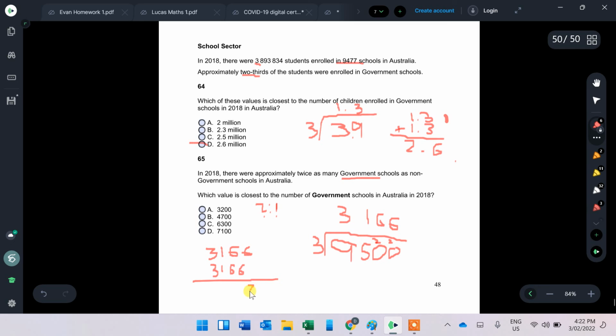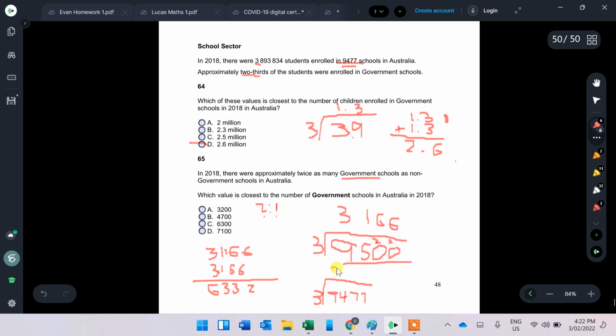6 plus 6 is 12, plus 1, 13 there. 1 plus 1 plus 1 is 3, and 3 plus 3 is 6. So about 6,300. Given as well that I've actually rounded up and I've called it 9,500 instead of 9,477. If I had done this sum with 9,477, I would have got a more exact answer. That's my 9, by the way. Hard to write with the mouse. And my stylus, this is broken.